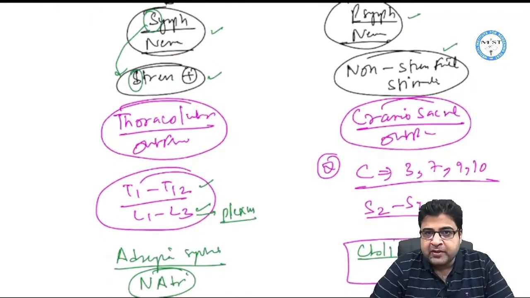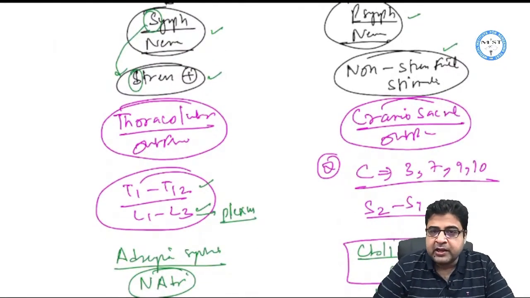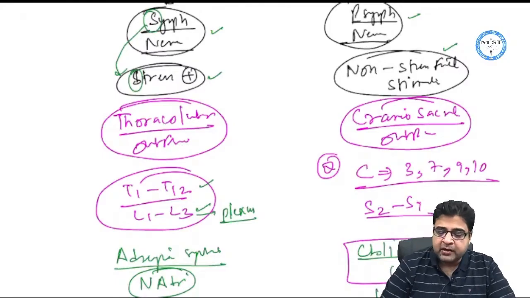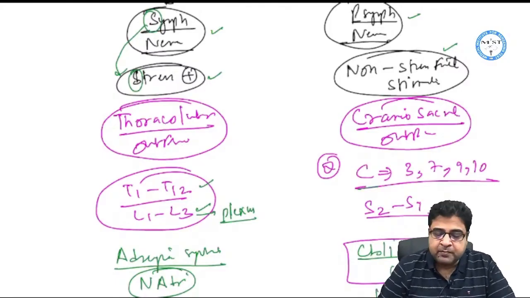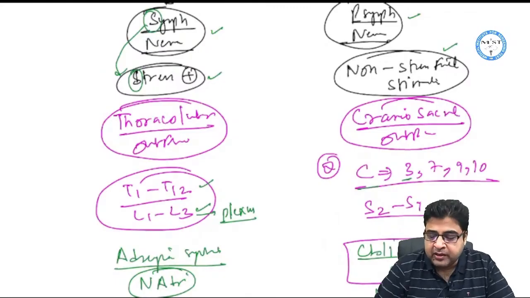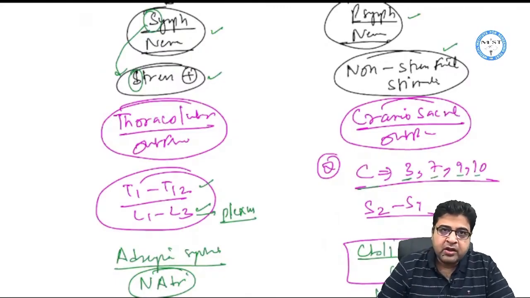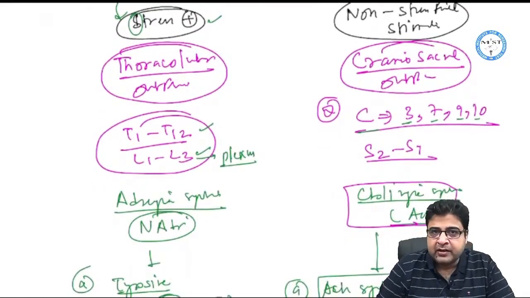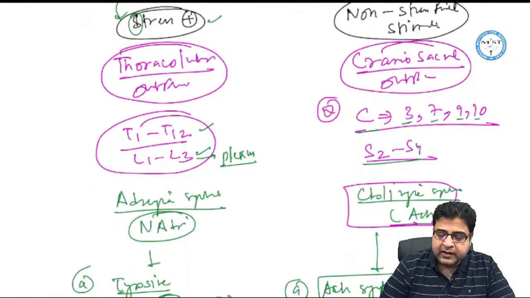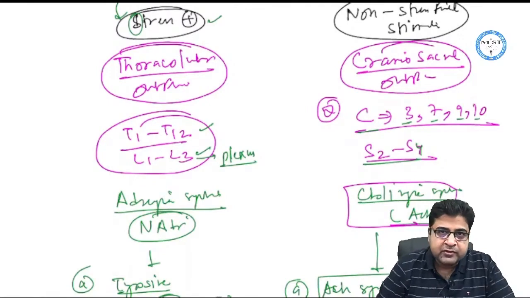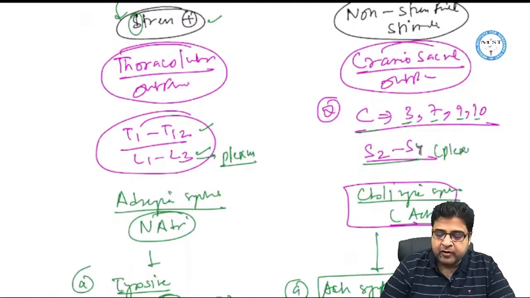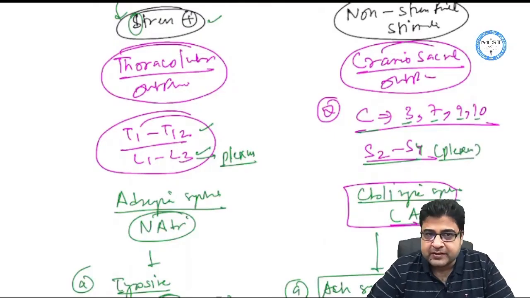If we talk about the parasympathetic, it is known as craniosacral outflow. One part is the cranial part, the second part is the sacral part. The cranial nerves which are parasympathetic are cranial nerve number 3, 7, 9 and 10. And the sacral nerves come out from S2 to S4 vertebrae, and they again form a plexus. We call it the sacral plexus.